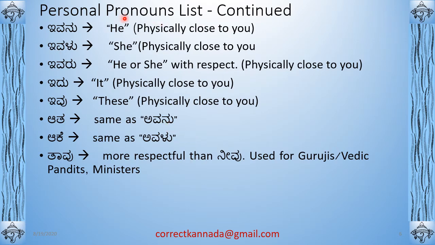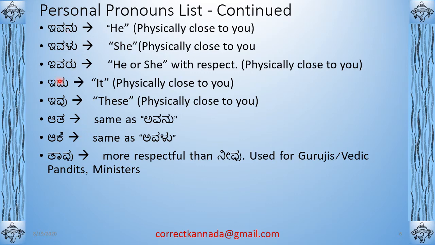Okay, continuation of the personal pronoun list. Ivanu. Ivanu is basically also he. It is for somebody who is physically close to you, meaning physically close. So you will say Ivanu. Ivalu is the other counterpart of Avalu, right? Again, it's for somebody physically close to you. So all these are for people who are physically close to you.